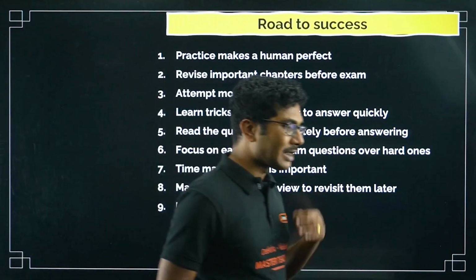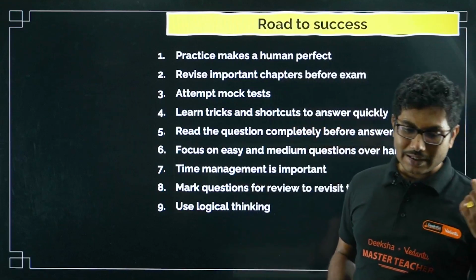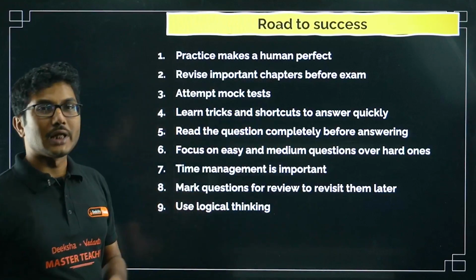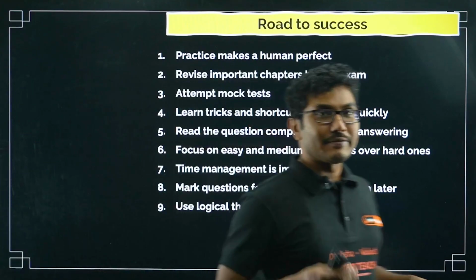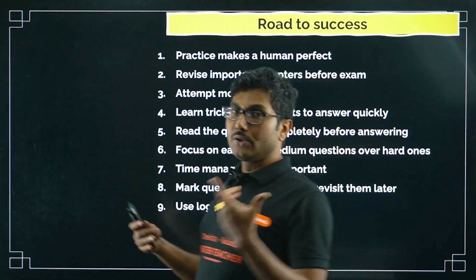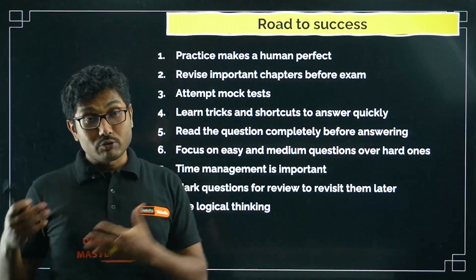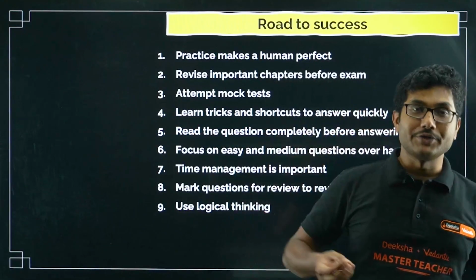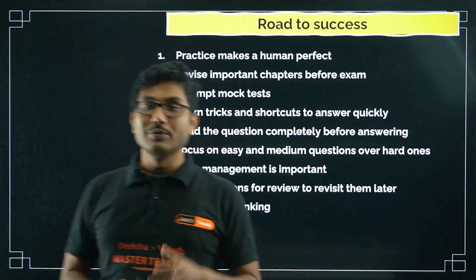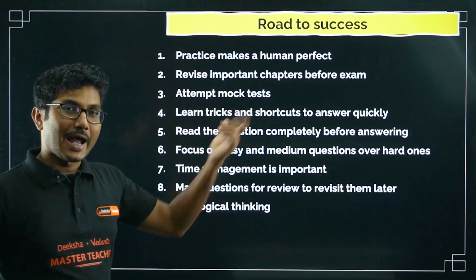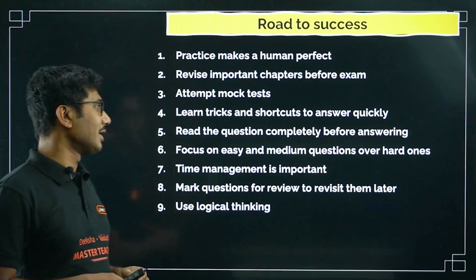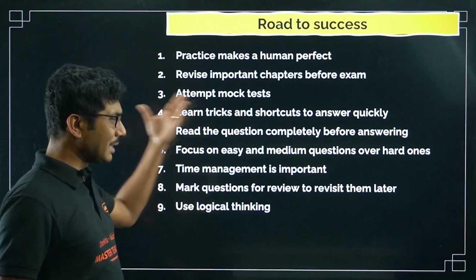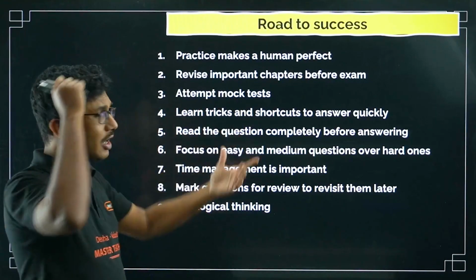Sometimes you might think the question is difficult, but after reading the options it makes sense that only one of the options is possible. That is called logical thinking. In some cases, even though the question is slightly difficult, you can use logical thinking if you know something. Applying logical thinking is not like a blind tukka. You have to have some knowledge. If you have some knowledge, then only can you apply your logical brain and answer even some unknown questions. Now, while you are attempting a test, maybe during a mock test or the real test, first of all read the question carefully.